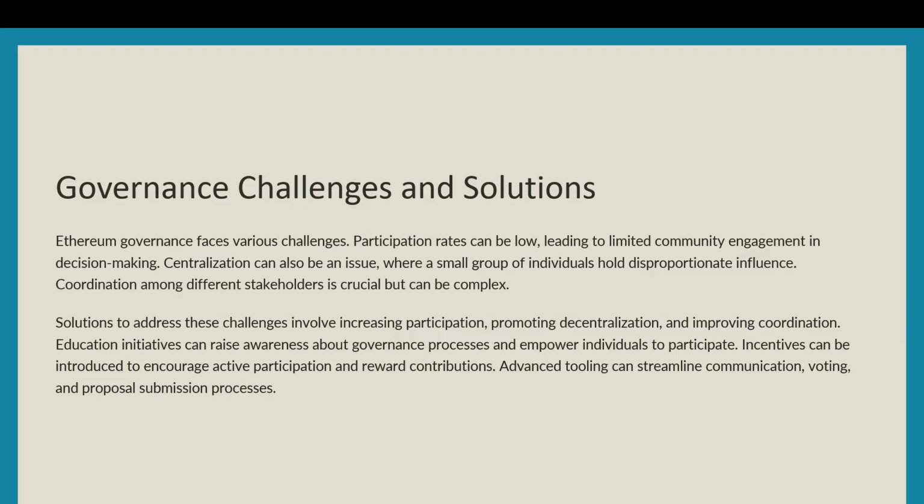Participation rates can be low, leading to limited community engagement in decision making. Centralization can also be an issue, where a small group of individuals hold disproportionate influence. Coordination among different stakeholders is crucial but can be complex. Solutions to address these challenges involve increasing participation, promoting decentralization, and improving coordination.